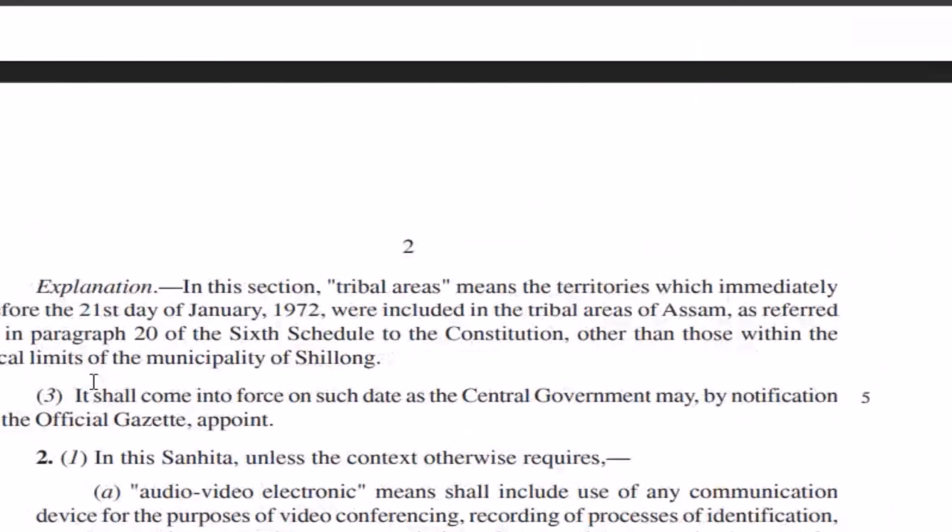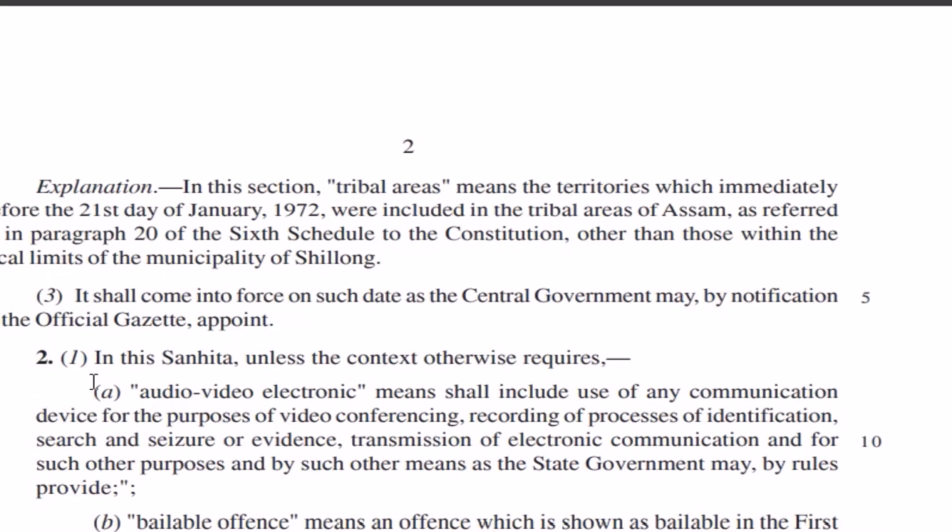Then we have the explanation part here. In this explanation part, tribal areas means the territories which immediately before the 21st day of January 1972 were included in the tribal areas of Assam as referred to in paragraph 20 of the 6th Schedule of the Constitution.